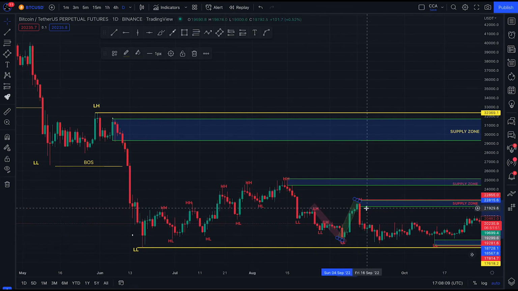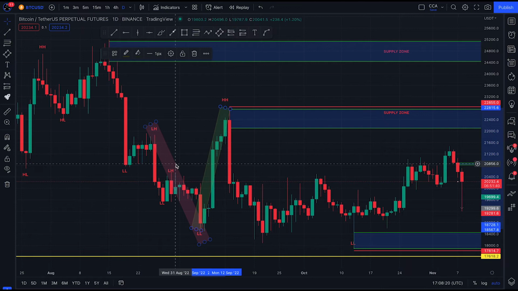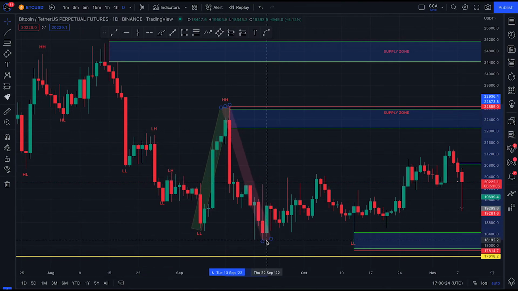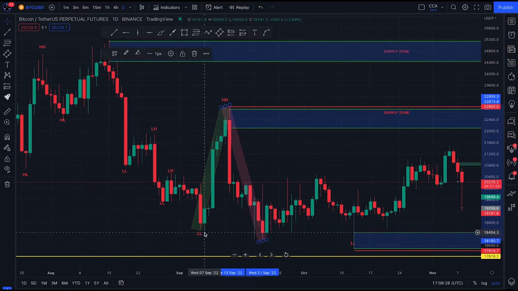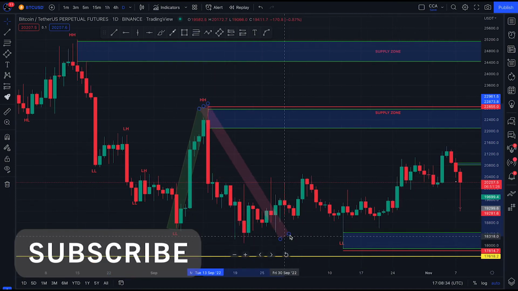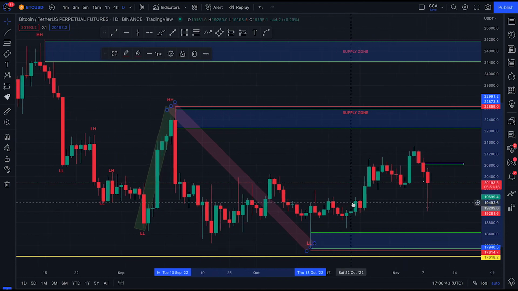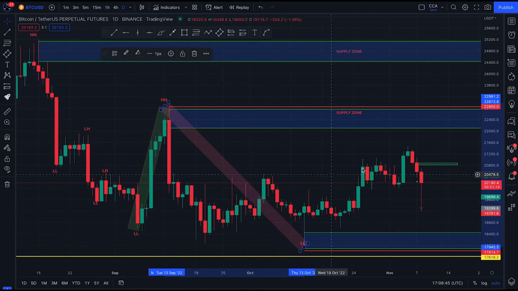The market broke it, broke the structure and gave us a higher high. At this point, we know that the bulls are in control, but we're expecting a pullback for us to know whether the bulls are still in control. Instead, the market broke structure again back to the downside, telling us that now the bears are in control. So now the market is in between this swing on our minor time frame, between this higher high and this lower low. And if you notice, the market has been ranging for a very long time in this period.